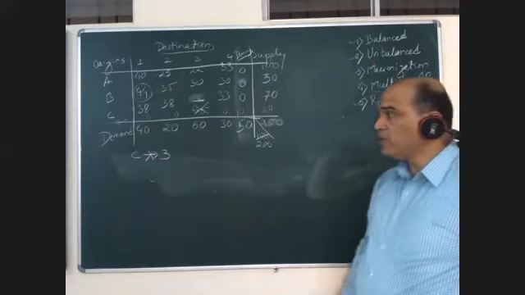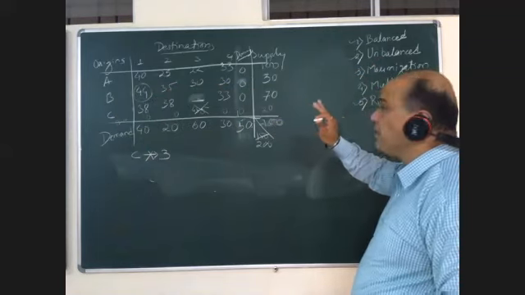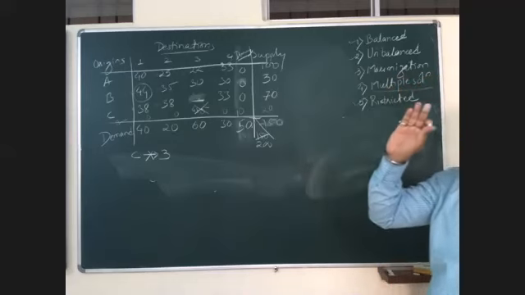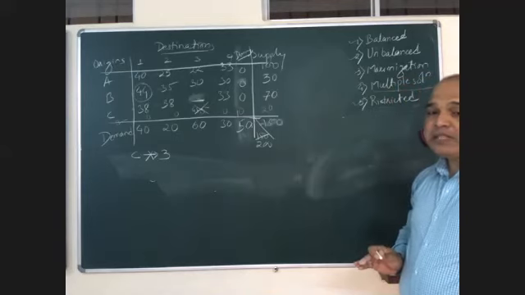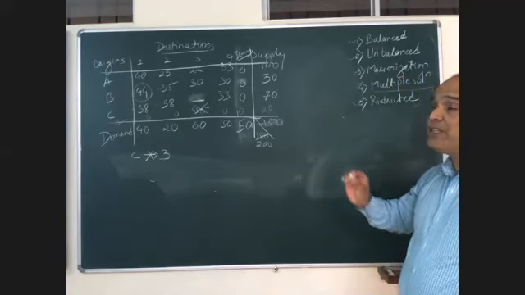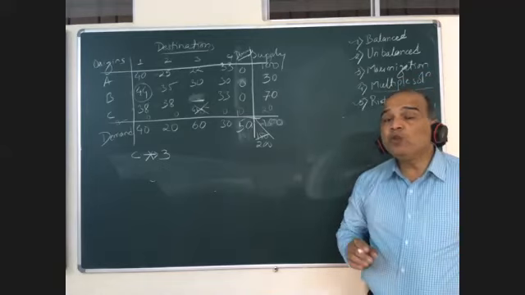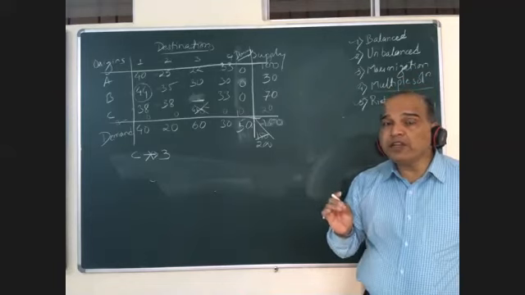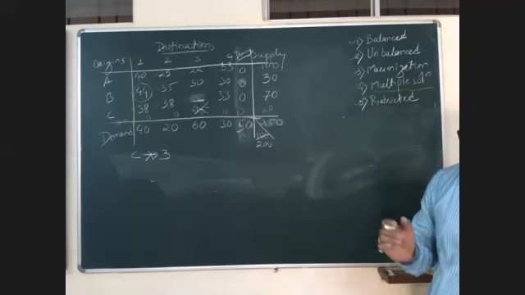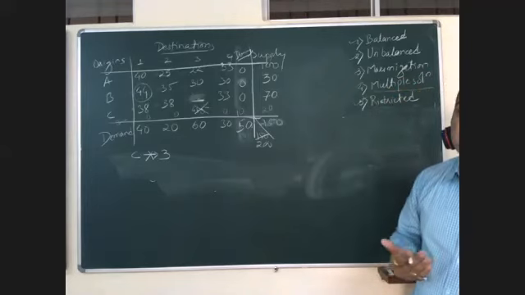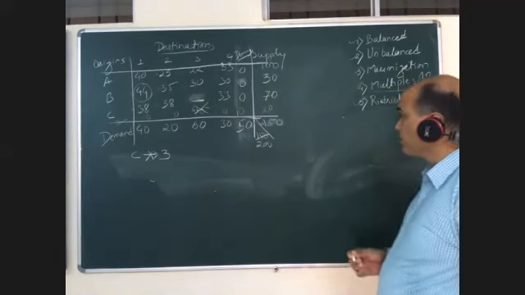I'll discuss the transportation topic once again. There are 3 methods to solve any given transportation problem. Please remember, a transportation problem is solved only for minimization. In case they have given you a maximization problem, how will you come to know? You need to understand the words. In case they have given you profits, scores, or performance, performance is always high performance we talk about. Such problems you need to convert into minimization.